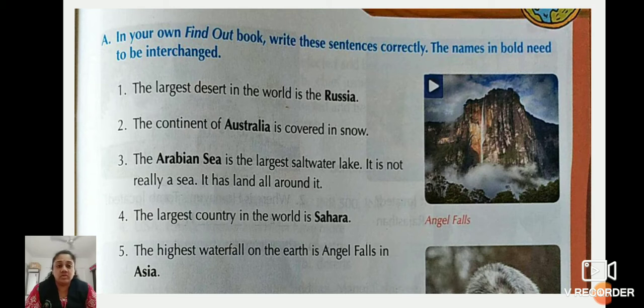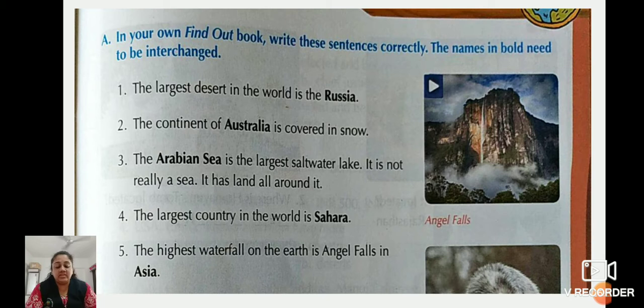Those are the wrong words. So we have to write it correctly. But one thing is there, children, here no options are given. So we have to write it on our own. We have to find out the answers.